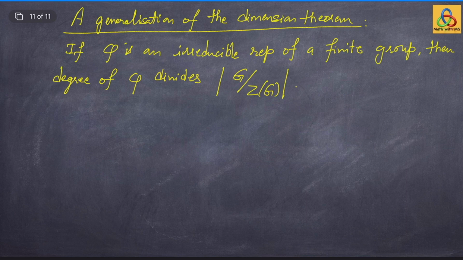This can be proved using the idea of the tensor product of representations.